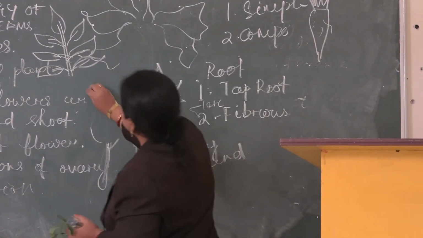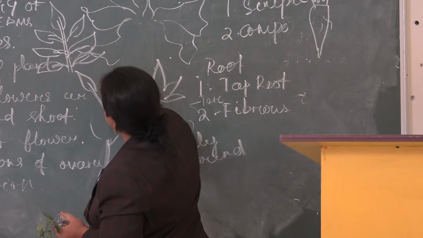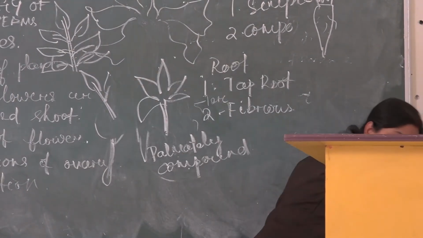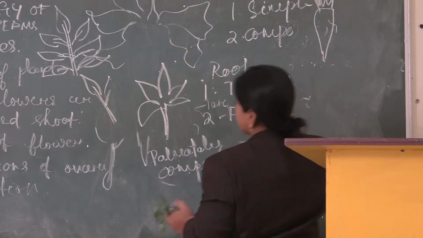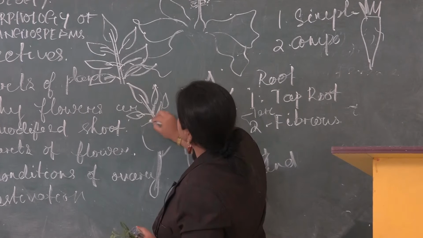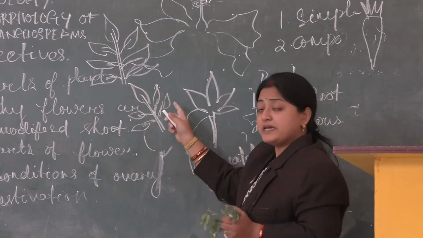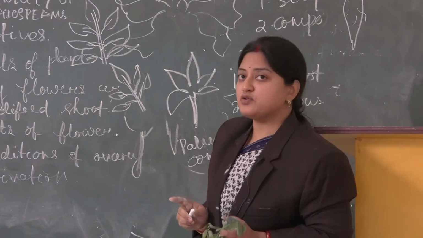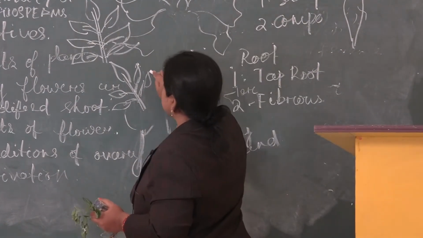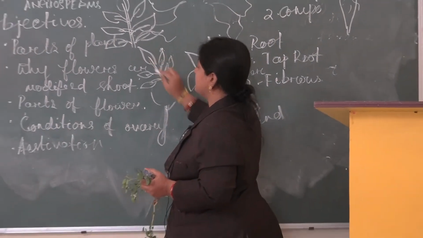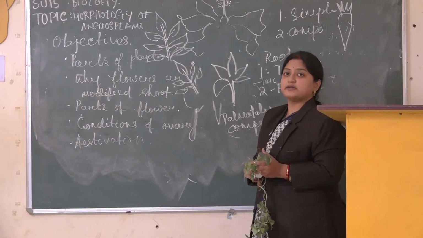Whereas in case of your tamarind or in case of your curry leaves, this is the structure. So the leaf is divided into a number of leaflets. It can again be of two types. One is your alternate, another one is your composite. If they are residing just against each other, if leaves are there, then that is known as your alternate leaf.